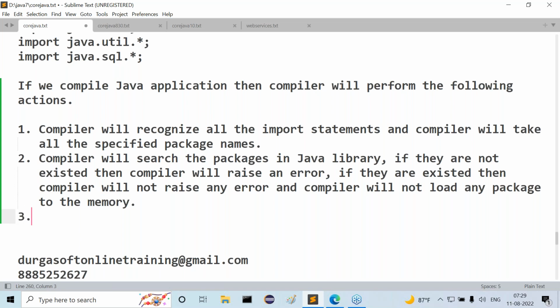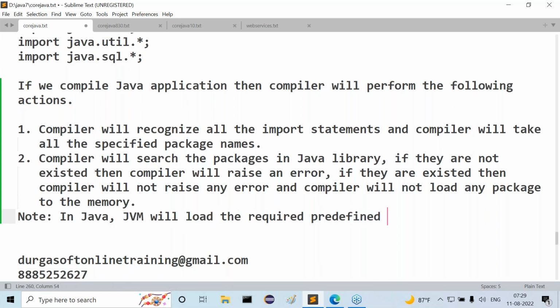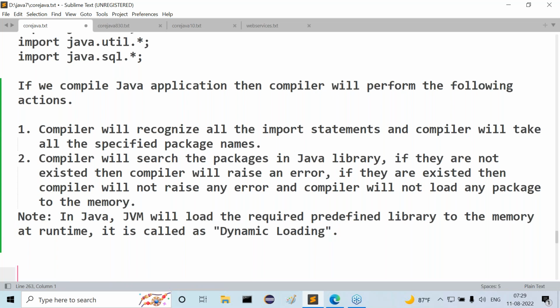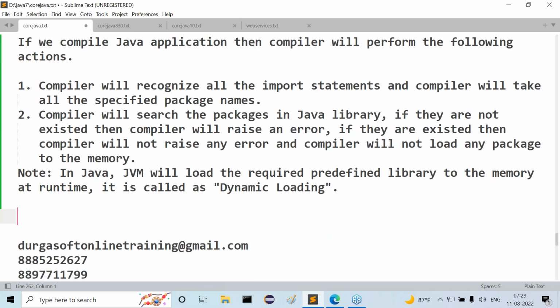Then what is the conclusion after completion of this? Note this point. We understood the compiler's responsibilities.